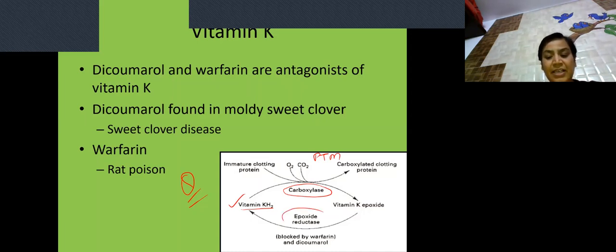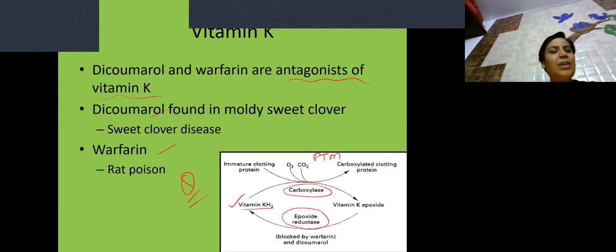But this epoxide reductase is inhibited by warfarin, rat poison, and dicumarol. So they are the antagonists of vitamin K. Warfarin is the rat poison and dicumarol is found in moldy sweet clover. So this is the cycle of vitamin K, which is very, very important and asked in the exam.